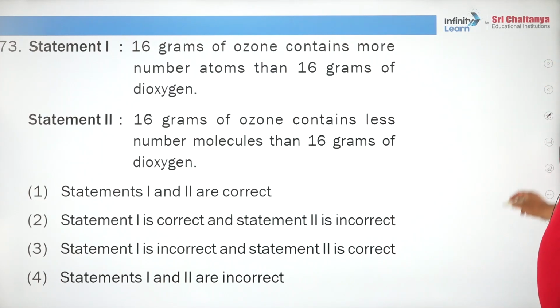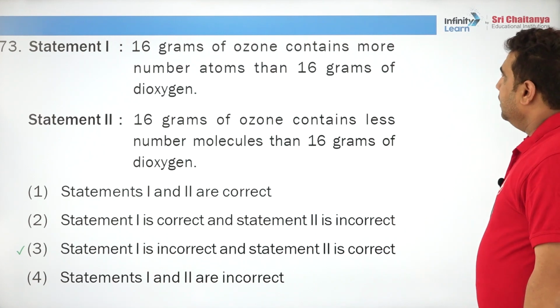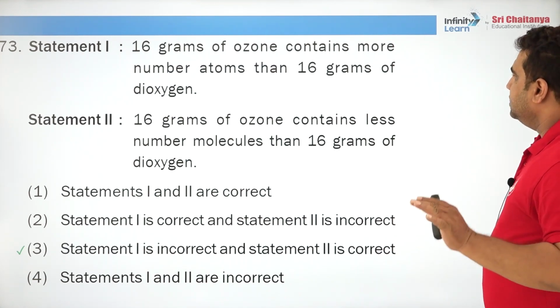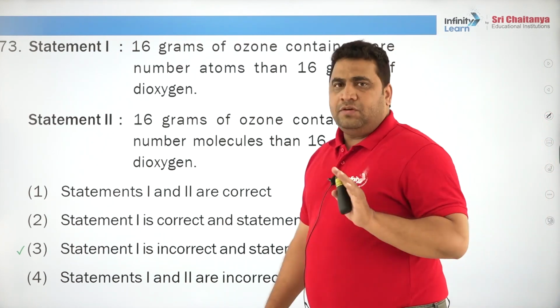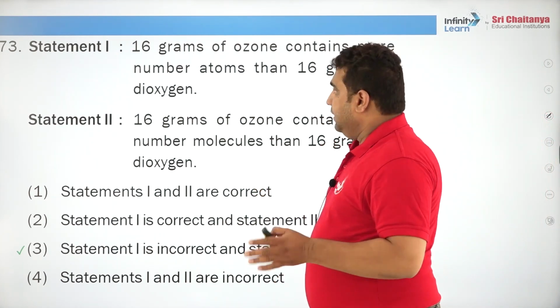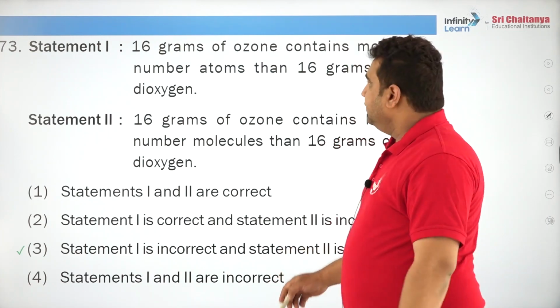Okay. 16 grams of ozone contains more number of atoms than 16 grams of dioxygen. See, 16 grams of ozone and 16 grams of dioxygen need not have the same number. Let us see how.